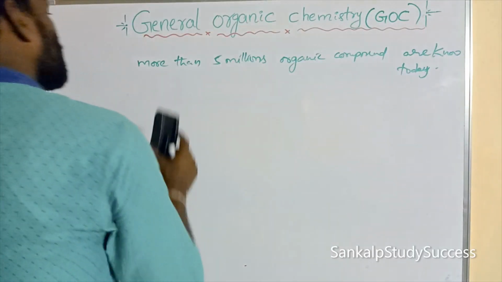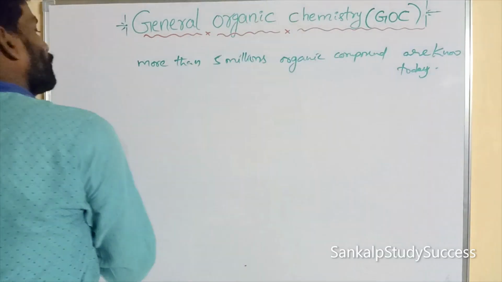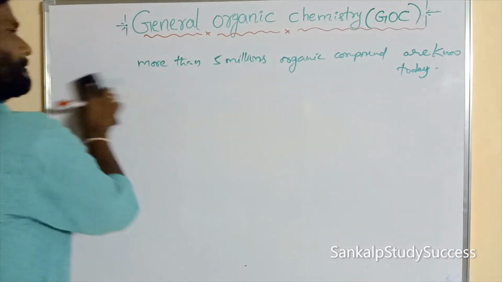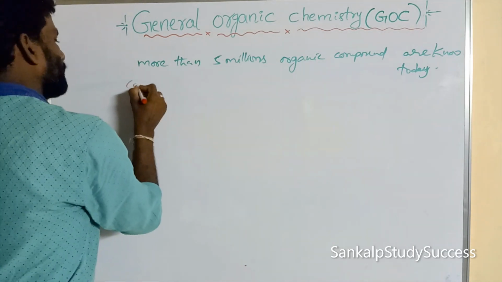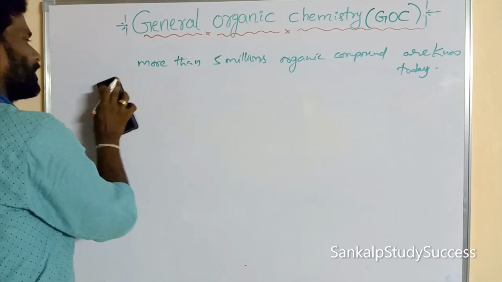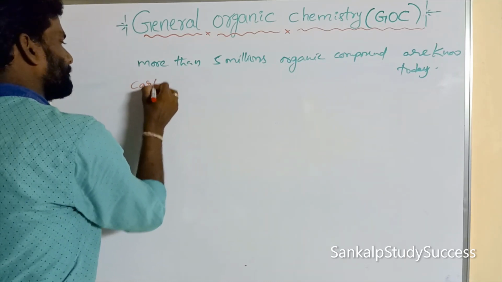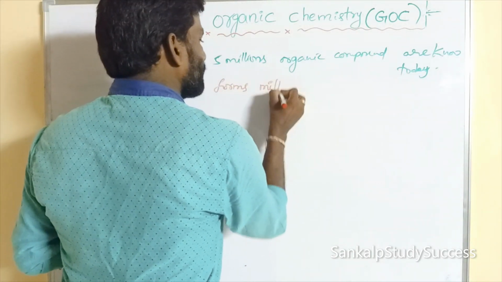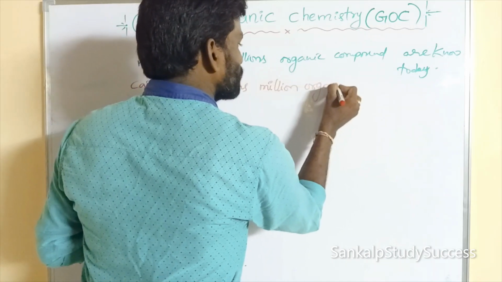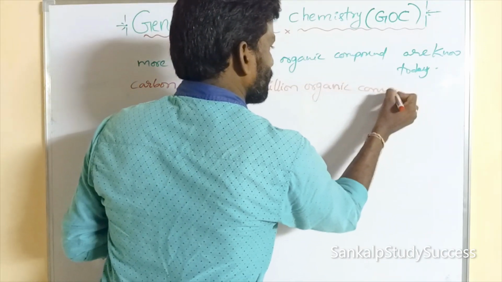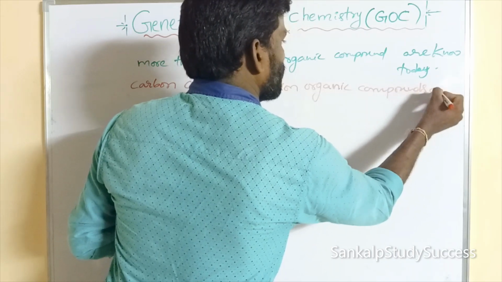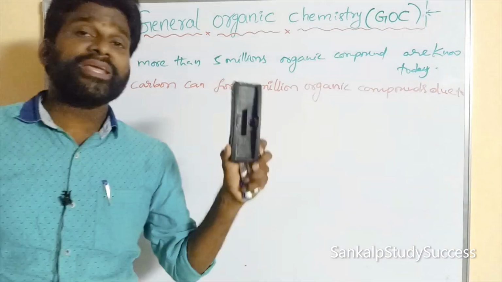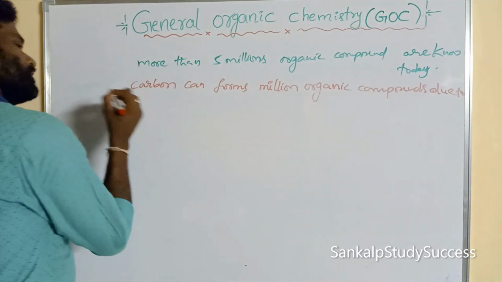So carbon can form a million organic compounds due to some abnormal properties.